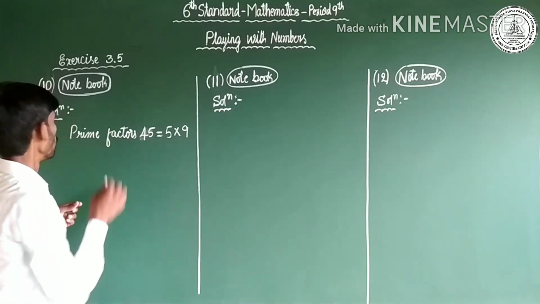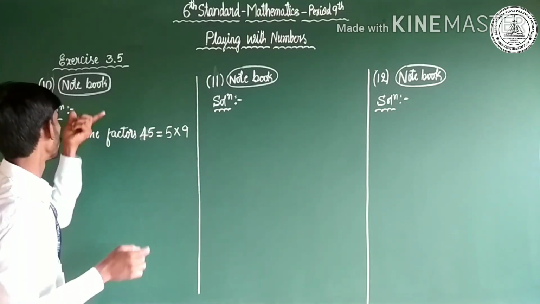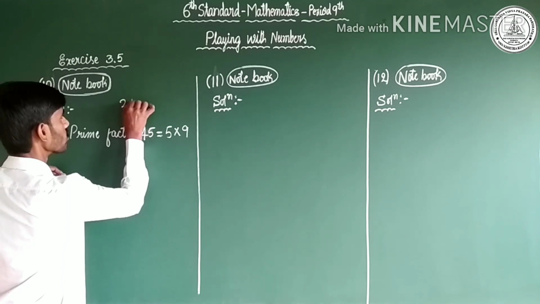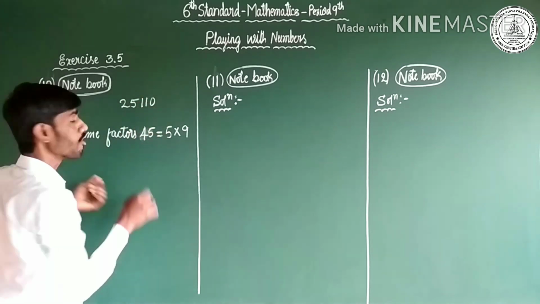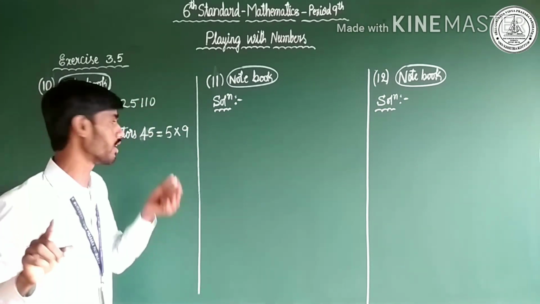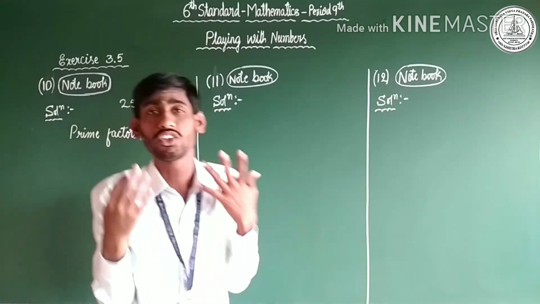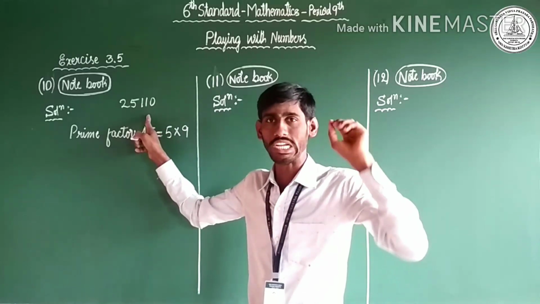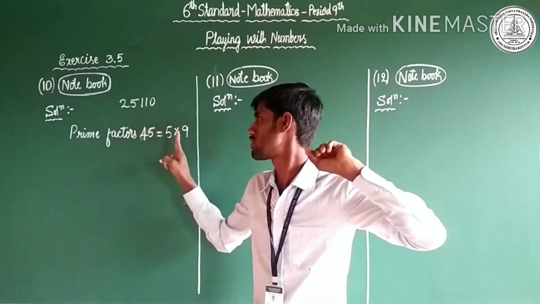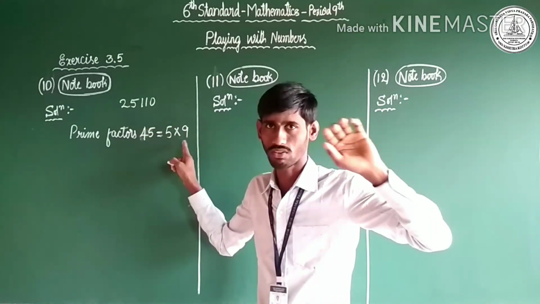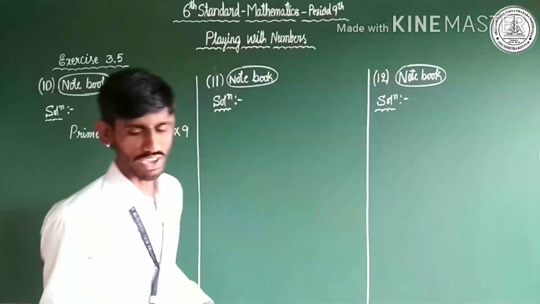Yes, let us see. I have just explained that the given number, 25,110, follows the divisibility rule of 5. So let us complete the statement. We need to check whether it follows the divisibility rule of 5 and the divisibility rule of 9. This is the question.